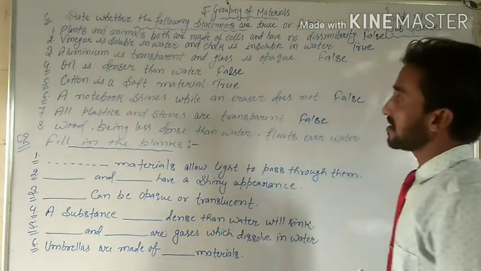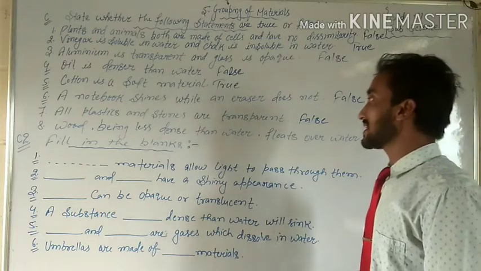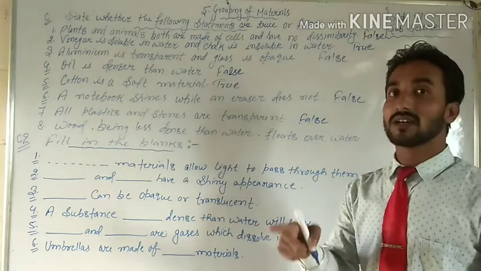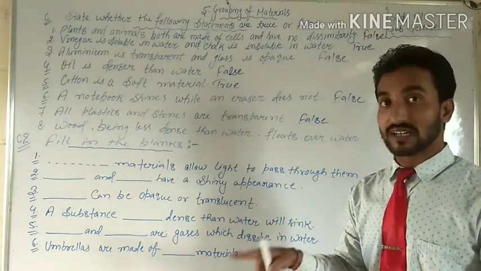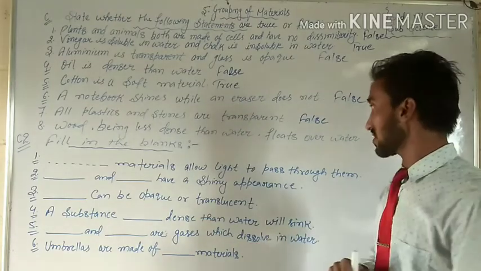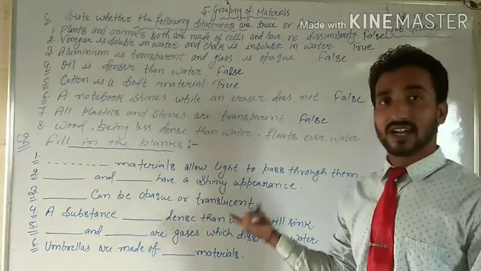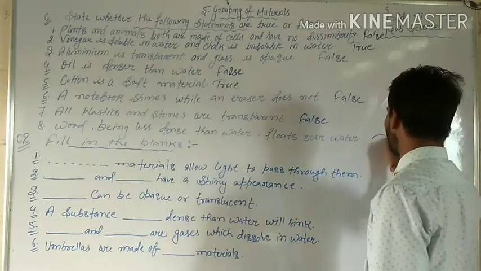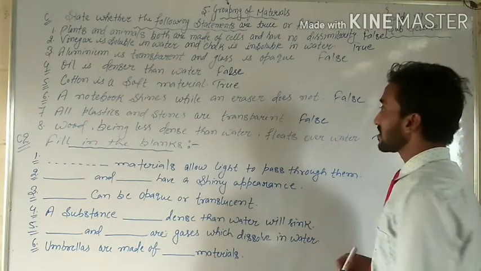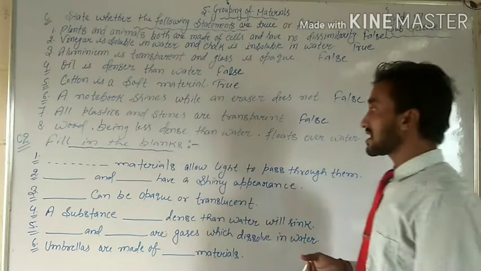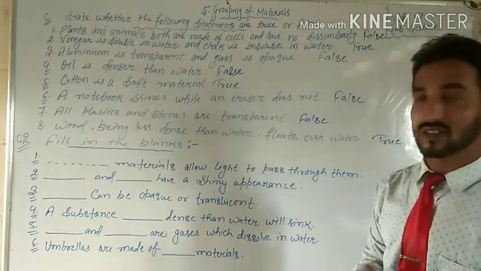See question number 8. Wood weighing less dense than water. It means it has less density than water, so it floats over water. Exactly. True. Less density materials can definitely float on the water.